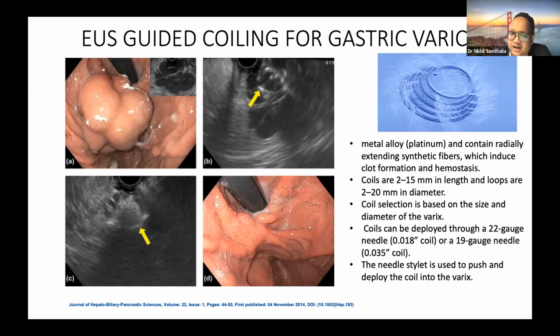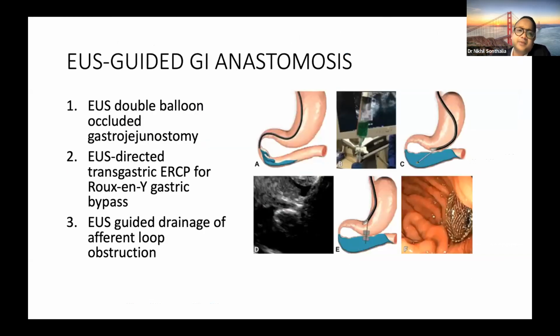We inject the coil, and once the coil is injected, we reduce the amount of glue that is required to obliterate the varix. Studies have clearly shown that combination of glue plus coil is better than glue in terms of reducing chances of glue embolization and more effective variceal obliteration.